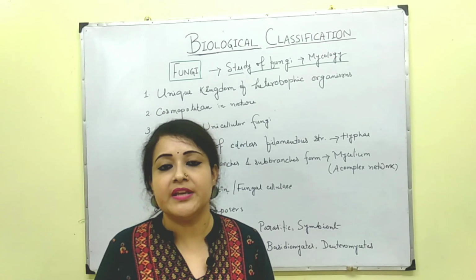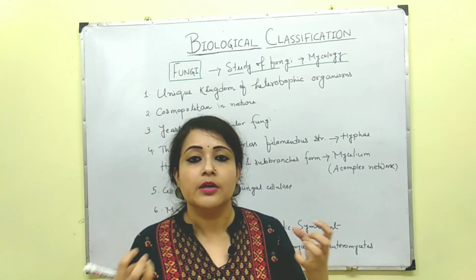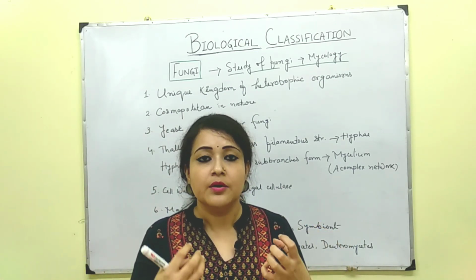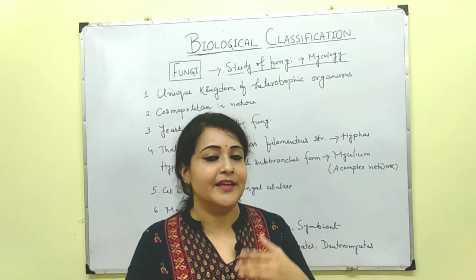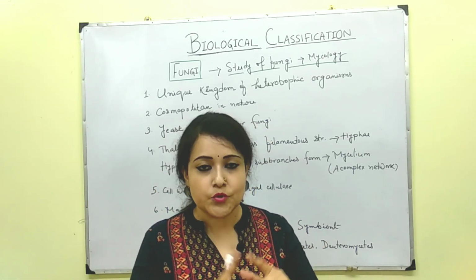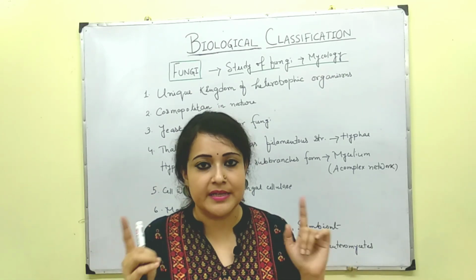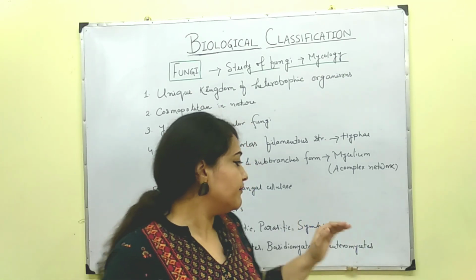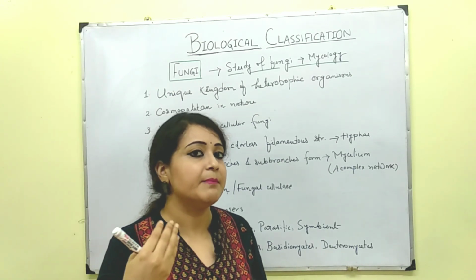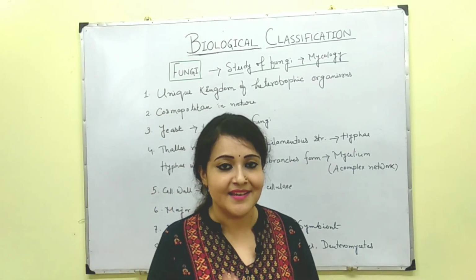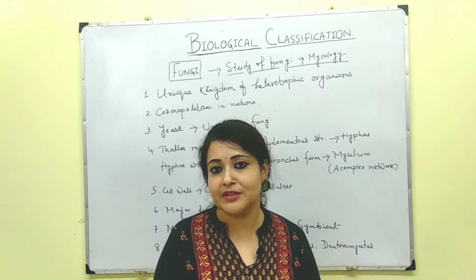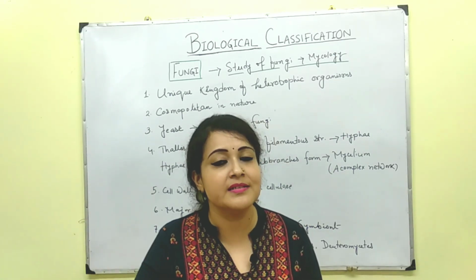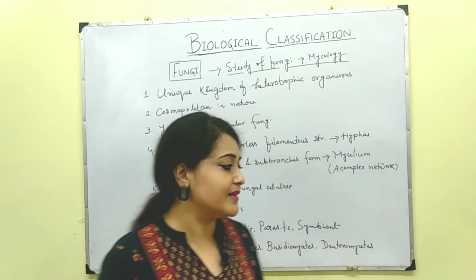Now we know that 2 organisms helping each other is called symbiotic relationship. Fungus, when present in symbiotic relationship with algae, it's known as lichen. And when it is in symbiotic relationship with the roots of higher plants, this is known as mycorrhiza.